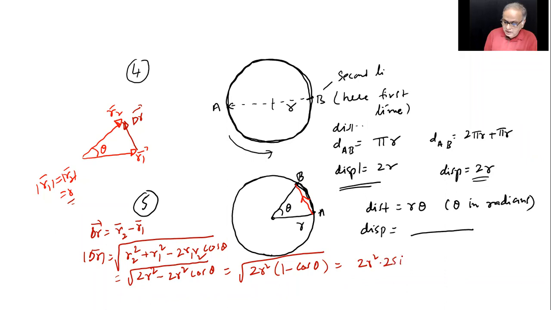1 minus cos theta is 2 sine square theta by 2. So 4R square sine square theta by 2 under root becomes 2R sine theta by 2. Follow it up carefully and ask me.